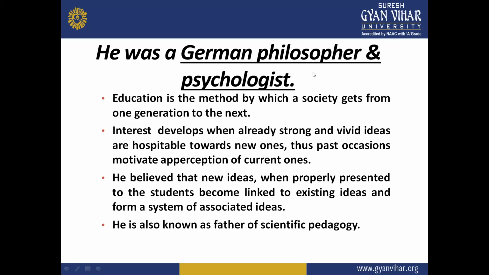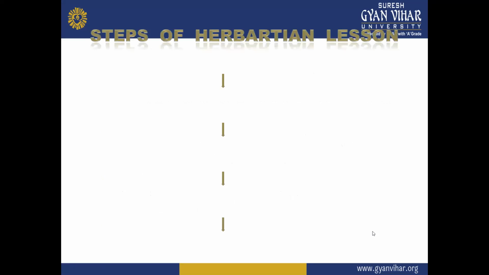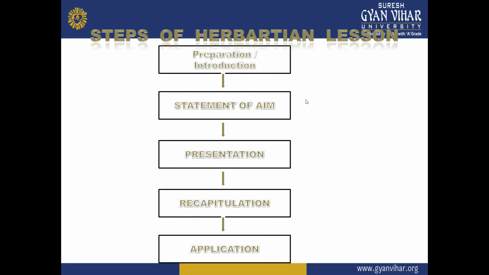Okay, so this is something very introductory from Herbart. Now let's discuss what the steps were given by Herbart, what we call Herbartian lesson plans. Basically he gave us 5 steps. First, preparation or introduction.